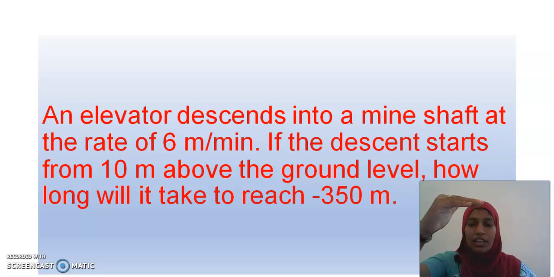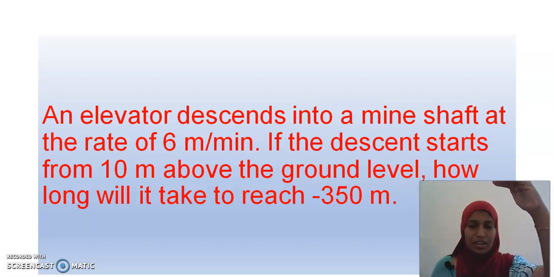How long will it take to reach minus 350 meters? Minus 350 indicates it is below the ground level. Okay, my dear children. Hope you understood the question. It has to start from plus 10 and it should reach minus 350. And the speed of that elevator is 6 meters per minute. So, how long will it take? I have to find time now. Okay, shall we get into the solution?